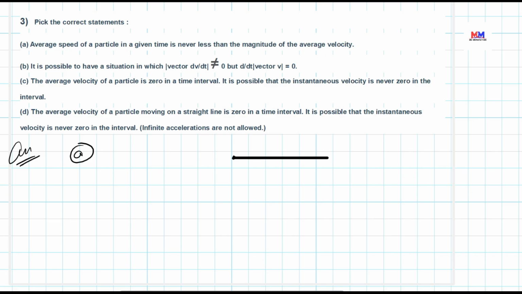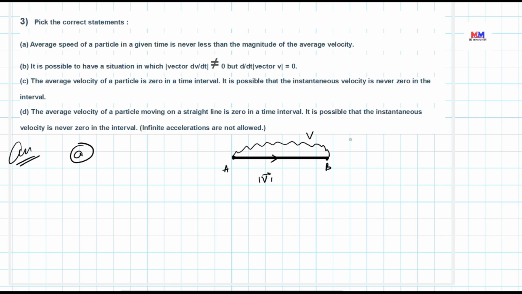Suppose A is the initial position, B is the final position. Suppose the particle moves in this manner from A to B. In this case, average velocity is from A to B. Suppose the particle moves in a zigzag manner, so this is the distance covered, the average speed, because this is the shortest distance, so this is the displacement, so this is the average velocity, and this is the speed.